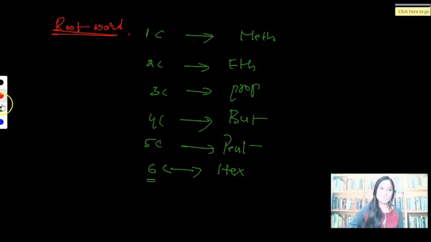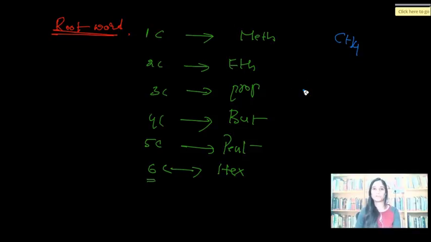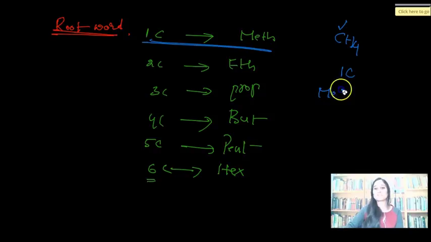So this way, based on the number of carbon atoms that are present in the molecule, we have to pick the root word. I'll give you an example so that you understand it better. What is the name of the molecule? CH4. How many carbon atoms do you have? Can you count and tell me the total carbon atoms in CH4? It is only one carbon. If you have one carbon, which root word should you choose? We have to choose meth. That's a rule, right? So the root word for this molecule is meth.